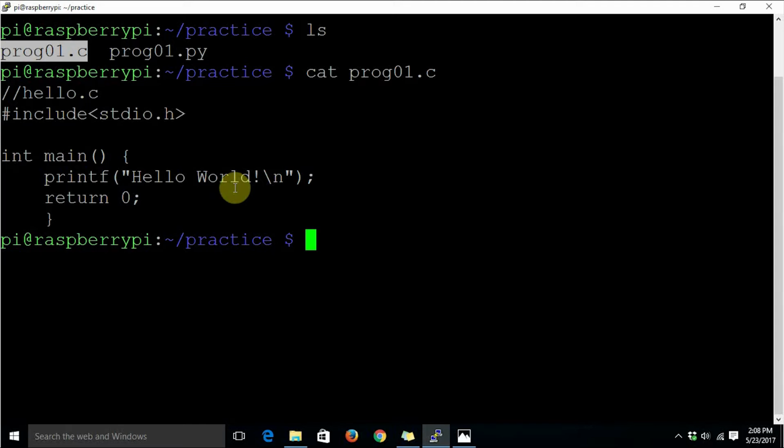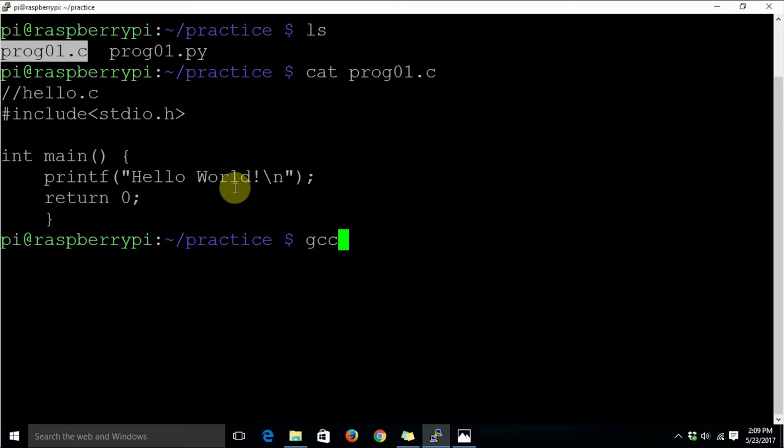First of all, we are going to compile this program. For compiling this C code, we are going to use the GCC compiler on the Linux platform. I am using a Raspberry Pi with the Raspbian operating system. Raspbian is nothing but a lightweight variant of Debian. It's a Debian variant optimized for ARM processors. So let's get started with compiling the program.